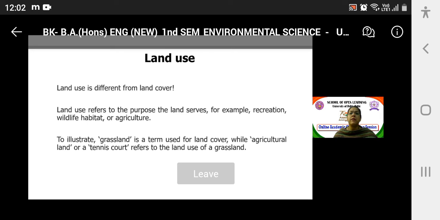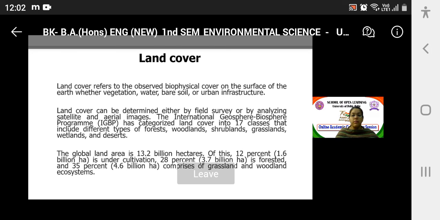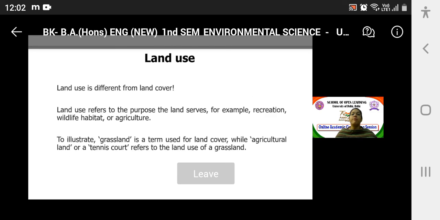If there is an abandoned land or if it is a function site, it is clearly written function site, and it is mandated by DDA because it takes care of the land use. Okay, so to illustrate, grassland is a term which is used for land cover. Just now, we read that grassland is a class of land cover. While agricultural land or a tennis court refers to the land use of a grassland, that is, how a grassland is being used as agricultural land or say as a tennis court. Okay, so the purpose which that land cover is catering to is called land use, right?